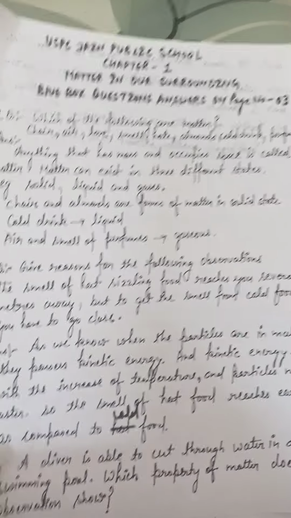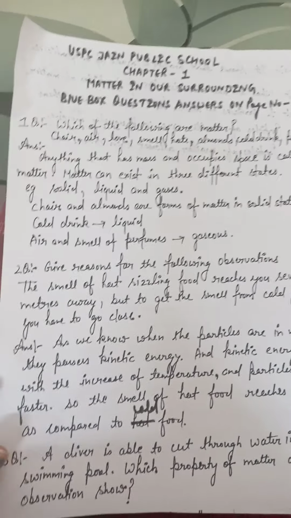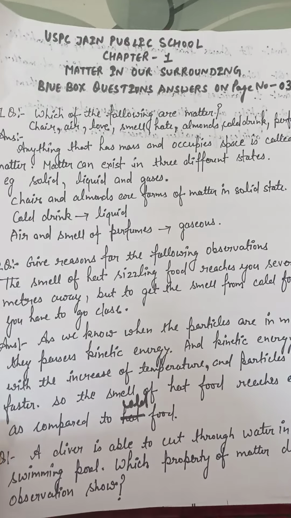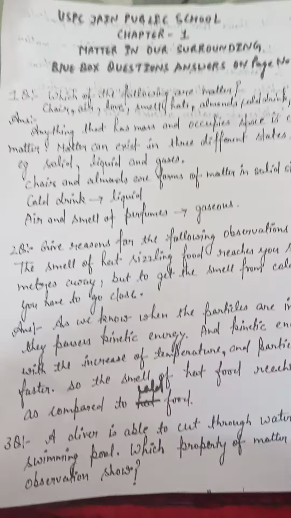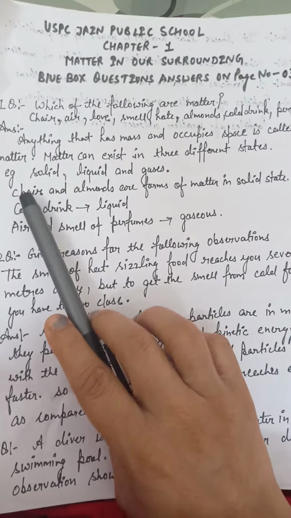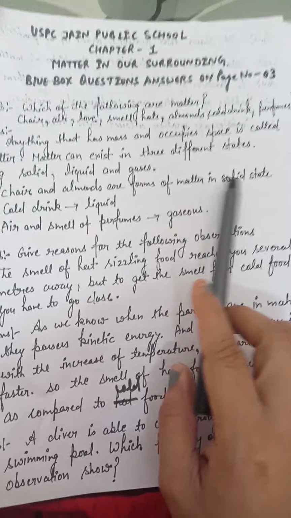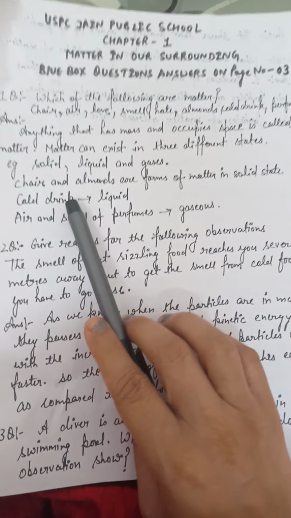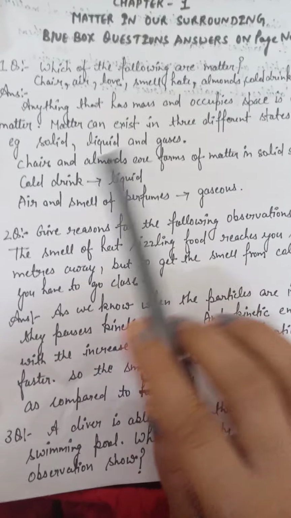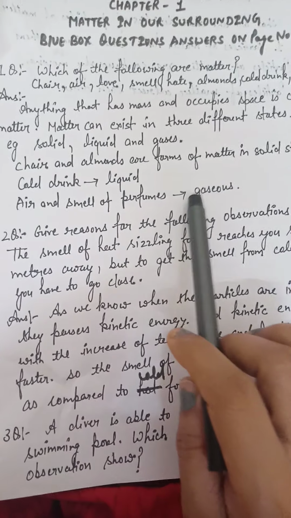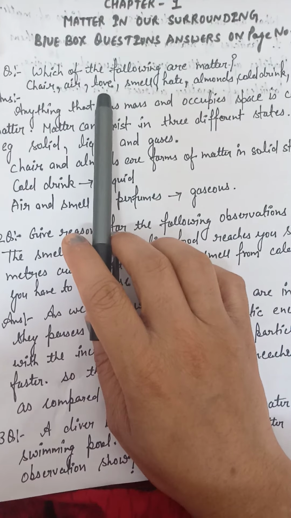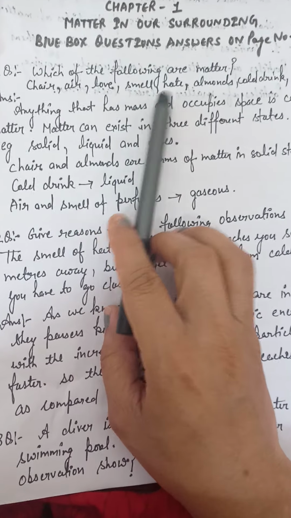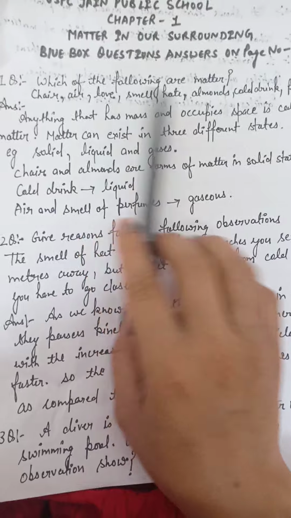Now, as we know, matter is anything which has mass and occupies space. In these examples, there are different forms of matter, in which the first is the solid form of matter. The examples of solids are chair and almonds. Cold drinks are the liquid form of matter. Air or the smell of perfumes are the gaseous state of matter. Love or heat are not any kind of matter.